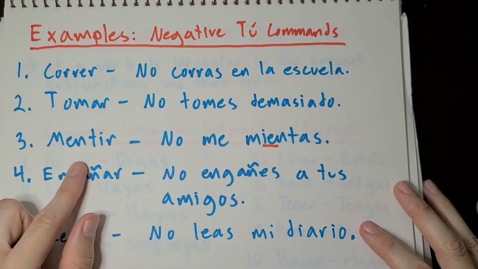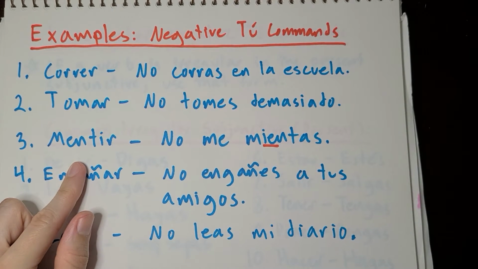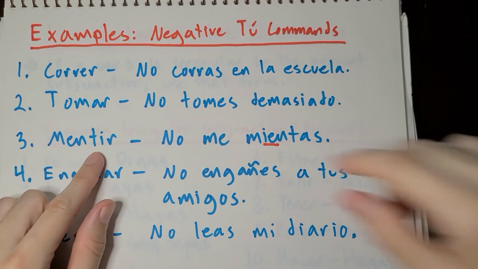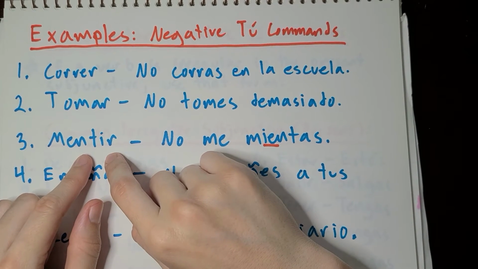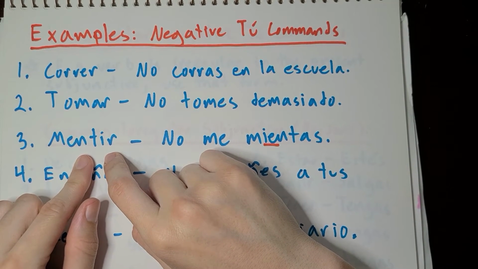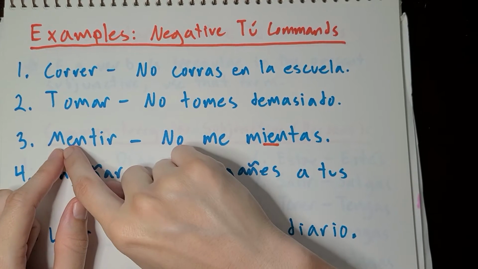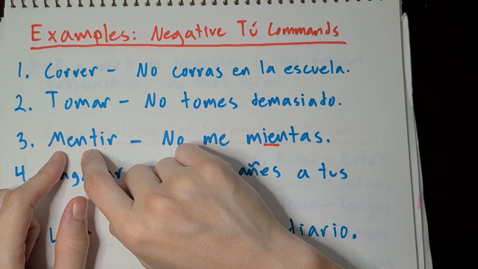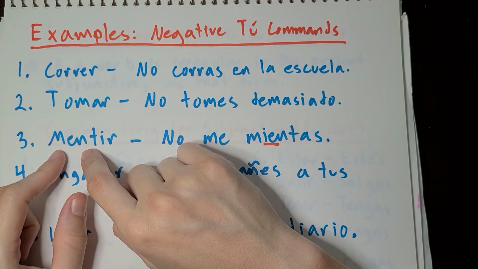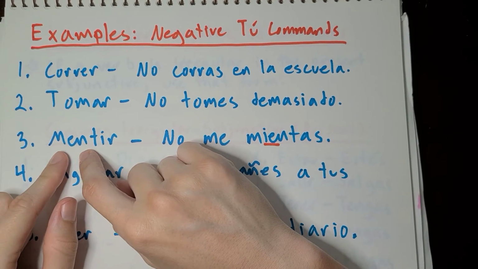Third, mentir. Mentir means to lie. Mentir, you may know this verb. I don't remember if we've specifically done this verb, but this is one verb where the stem will change when it's conjugated. So it is irregular, but it's one of the ones that follow a pattern.